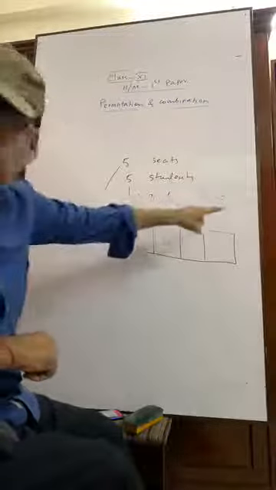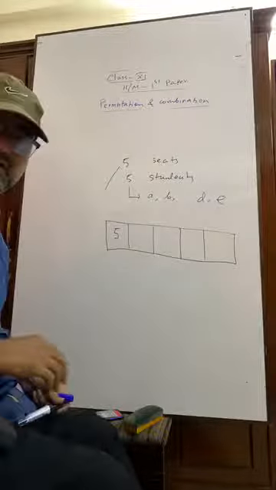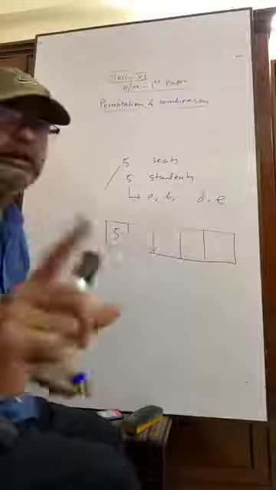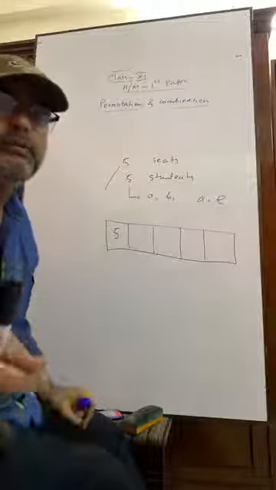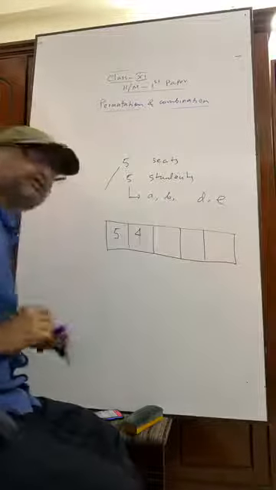Any of the 4 students can sit here. A can sit, B can sit, D can sit, E can sit. Only one will sit. That means out of 4, I am taking 1. So we have 4 options.